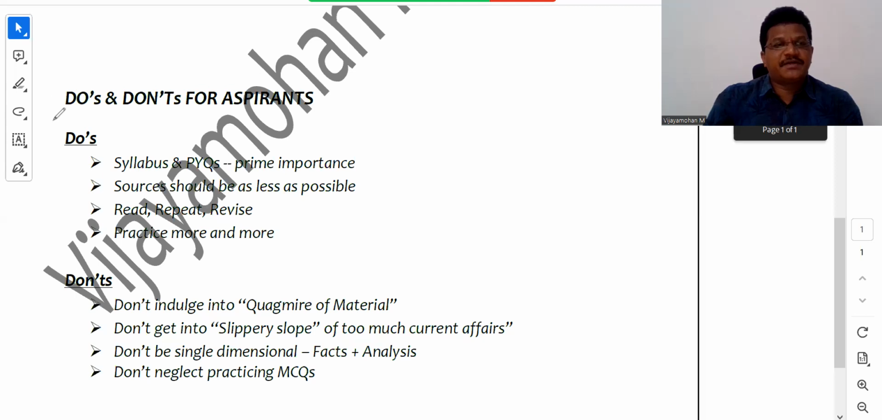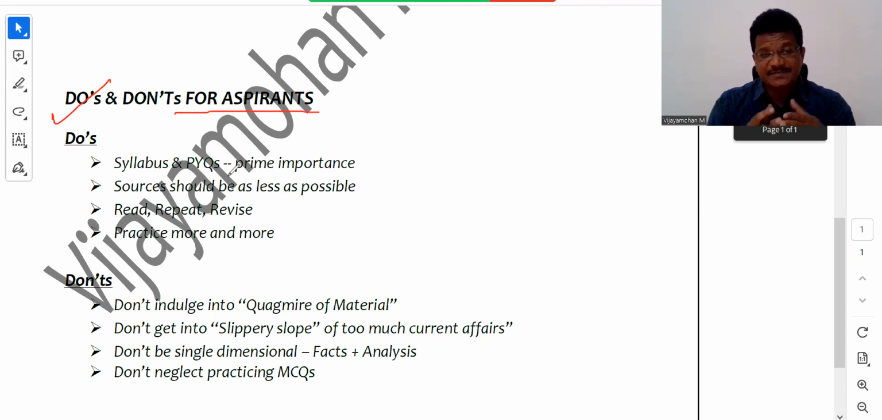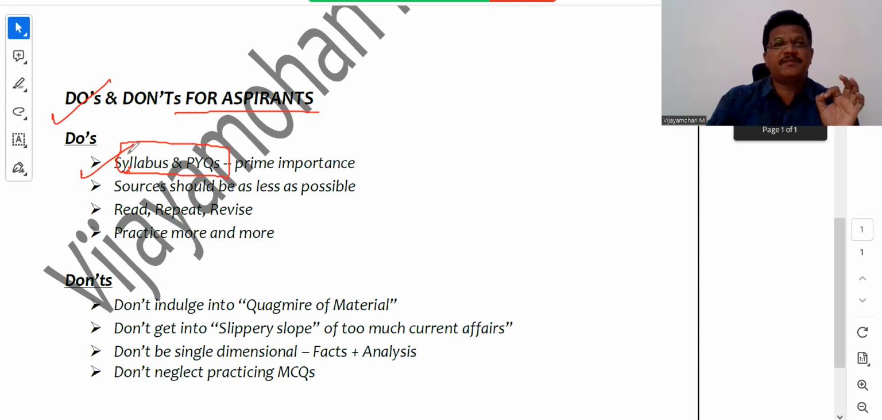So what are the main do's and don'ts for aspirants? Generally, aspirants make some mistakes. First, I will tell you what they have to do, right? First and foremost are the syllabus and previous year questions. These are of prime importance for aspirants.